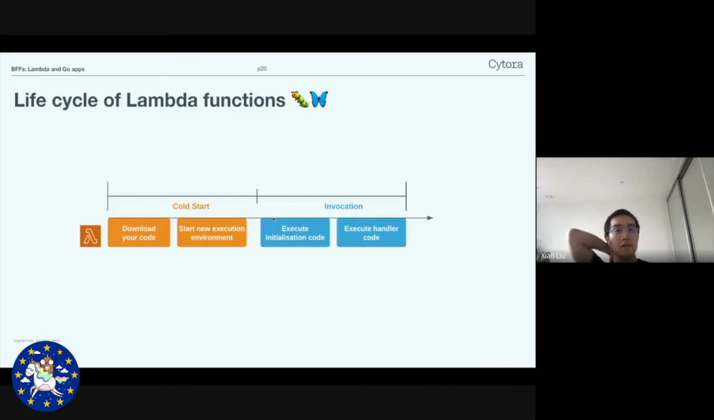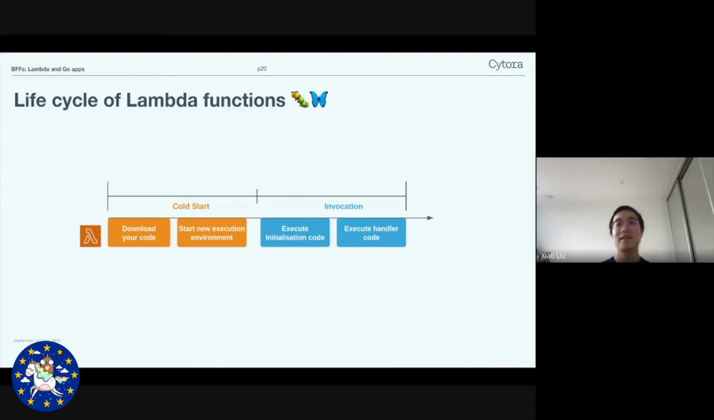The next part brings us to the lifecycle of Lambda functions. So generally, a Lambda function invocation is split into 2 parts. The first part is fully managed and optimized by AWS, and the second part is managed by your code. In the first part, we call it cold start, where AWS Lambda will download your code and start a new execution environment. The next part is within your code.